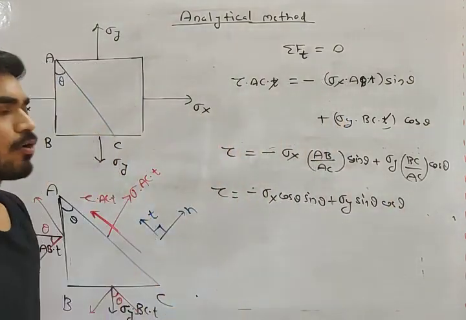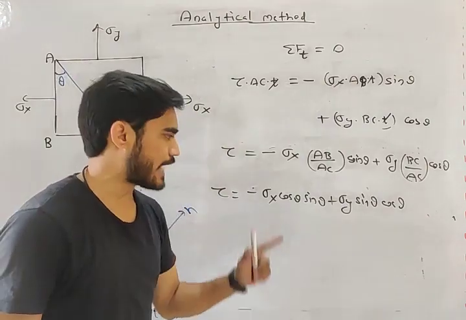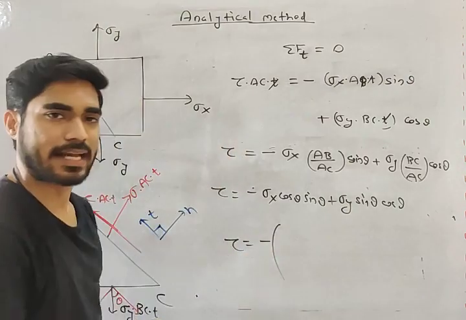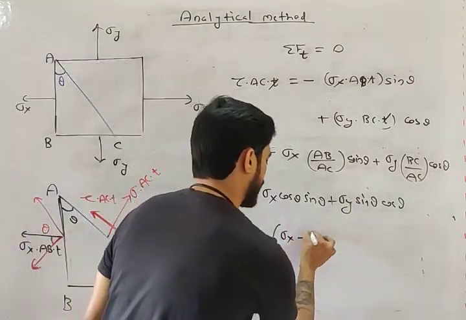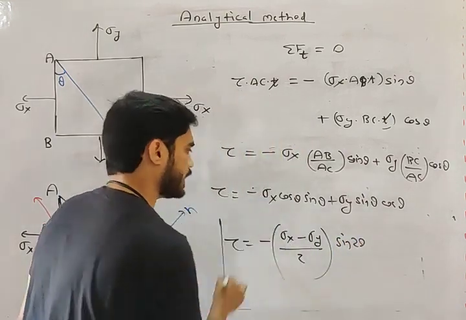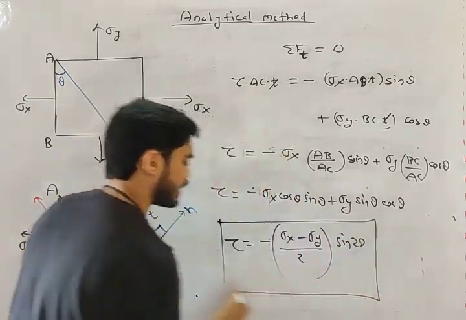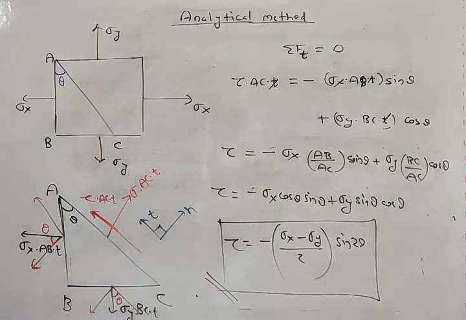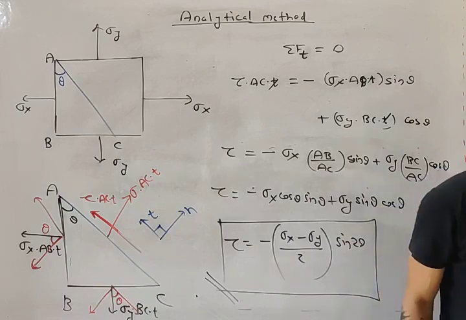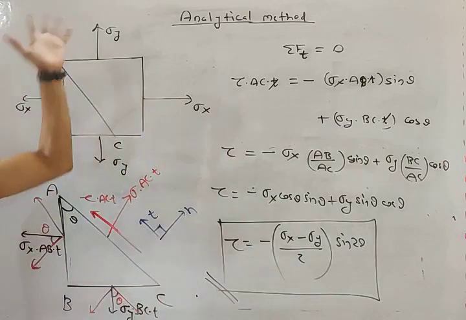Okay, what is sin theta cos theta, my friend? I can write sin 2 theta by 2. So this will become minus sin, let's take minus sin common. This will become sigma x minus sigma y by 2 sin 2 theta. Sin theta cos theta can be written as sin 2 theta by 2. So this will become the equation of tau, my friend. So I have derived the equation of sigma and I have derived the equation of tau, my friend, for this condition when there is sigma x and there is sigma y.